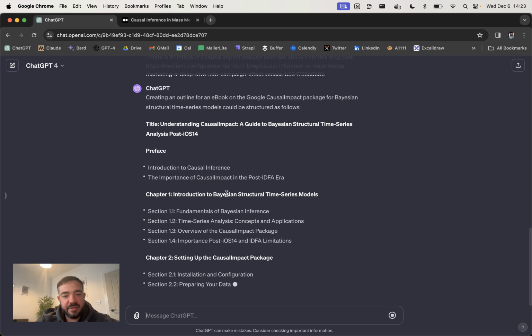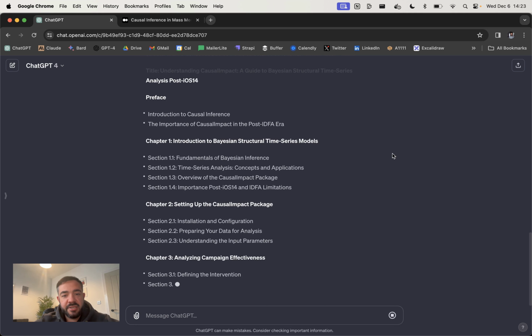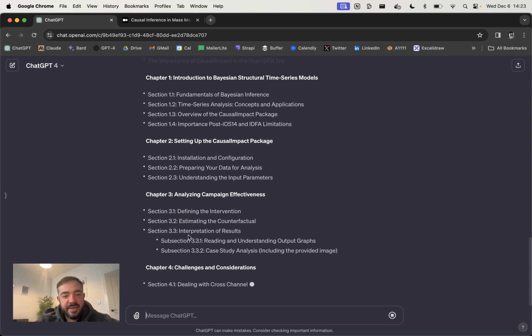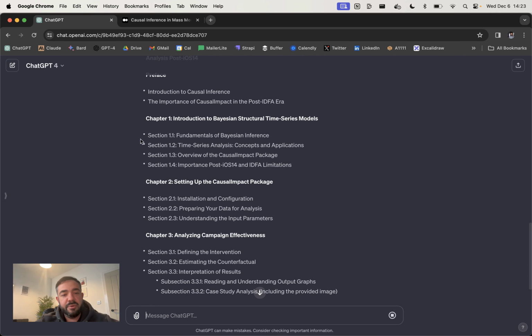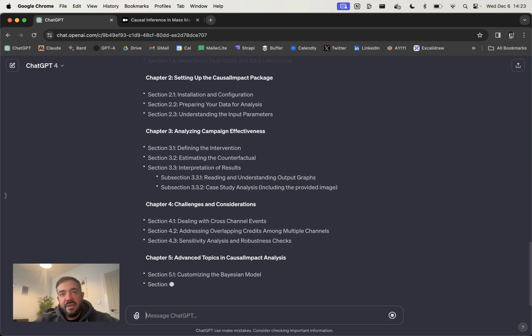The final thing it allows us to do is just make the length a lot longer, because generally it tends to be pretty concise, like it won't write too much in one section. By splitting out to multiple sections here, that's one trick to get it to write more, because then you can say write section 1.1, write section 1.2, write section 1.3, and so on. So that's what we're going to do next.